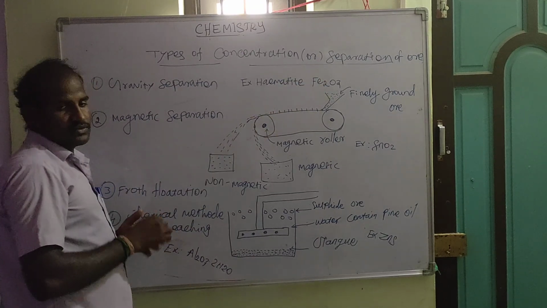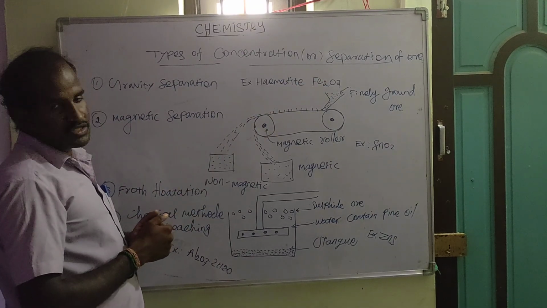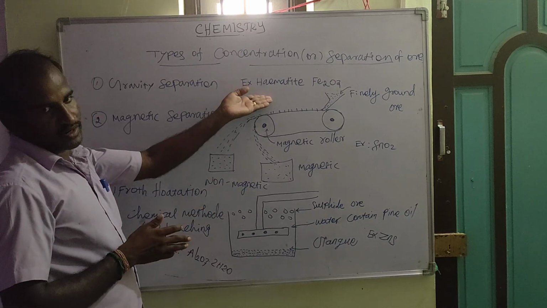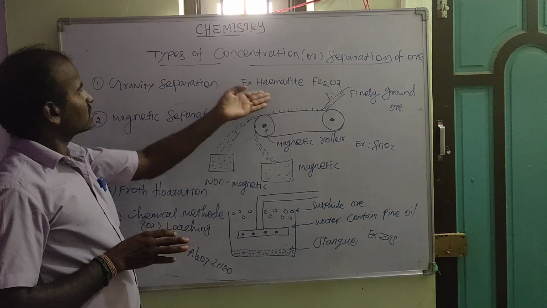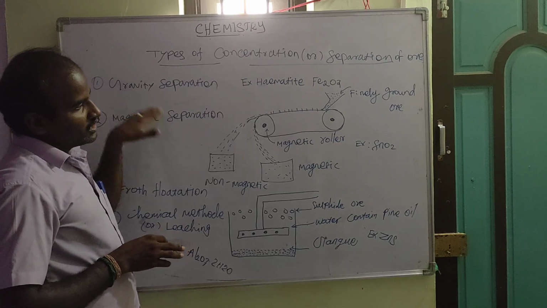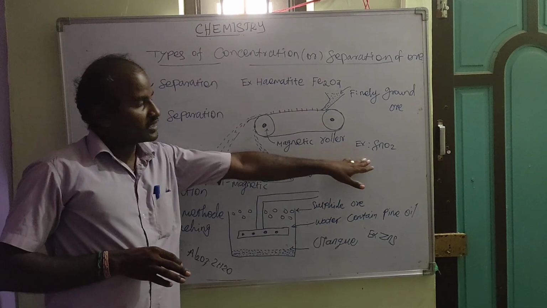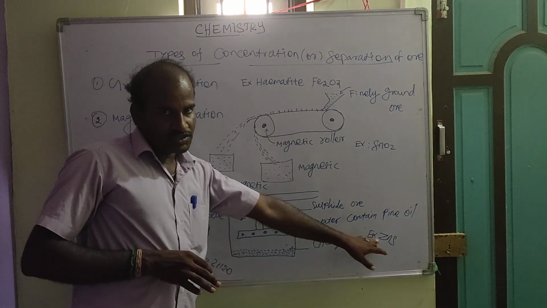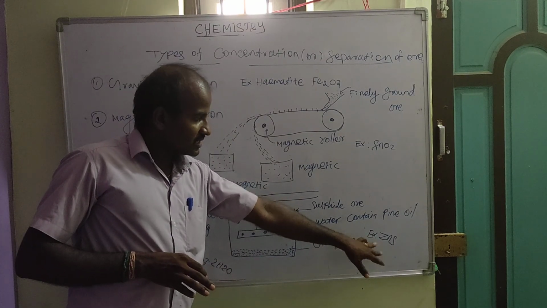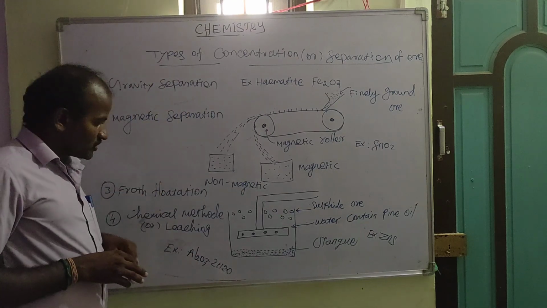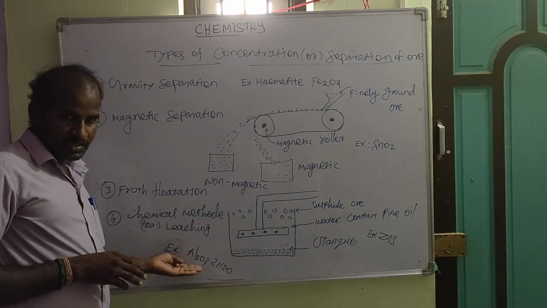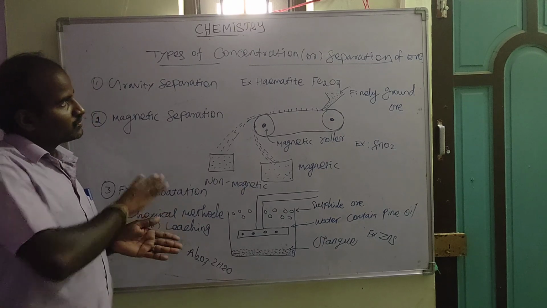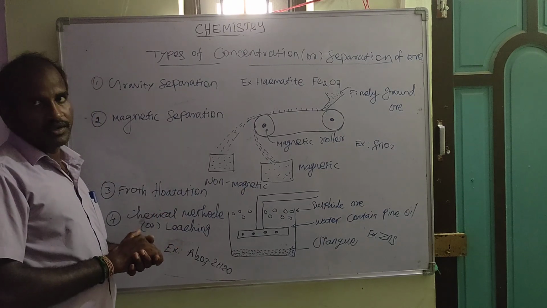For hematite, the method of purification or concentration depends on the type of concentration. The question asked is: it is gravity separation. Then tinstone is separated by magnetic separation. Zinc blende is separated by the froth flotation process. Then bauxite is separated by the leaching process. So all these things are very important.